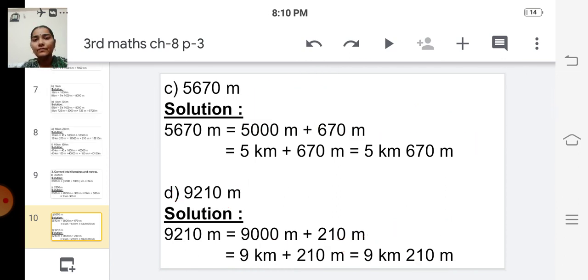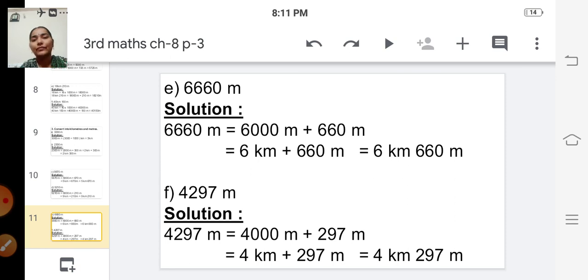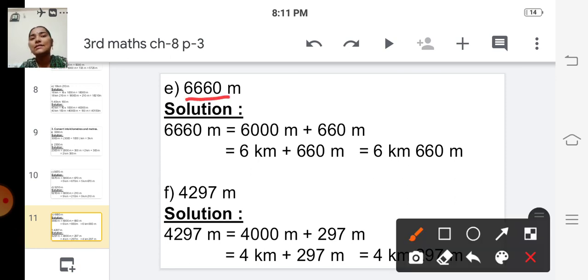Okay, the next one, 6660 meter. So first thing what we have to do, we have to split this into two parts. So 6660 meter is equal to 6000 meter plus 660 meter.